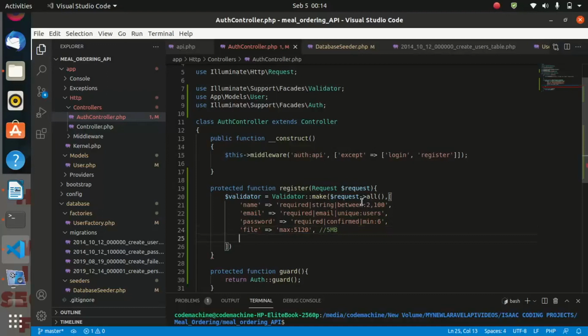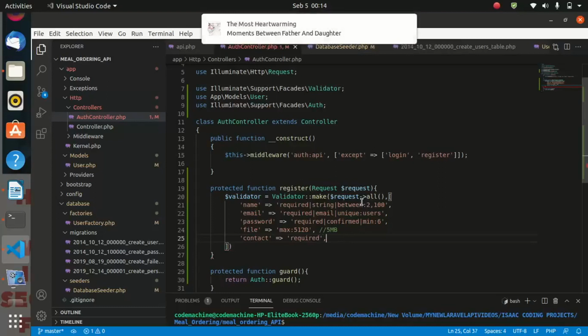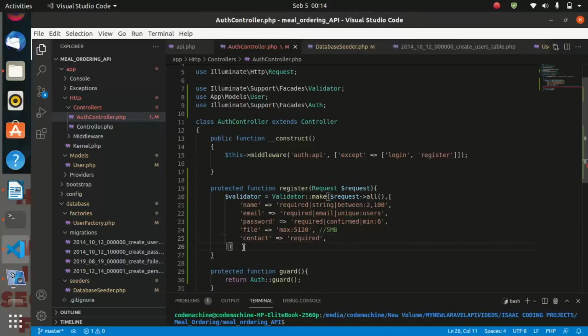And our last field we are going to put in is the contact. So this is our last field, which is the contact. That is also required. So let us go ahead, and that is the part for our validator.